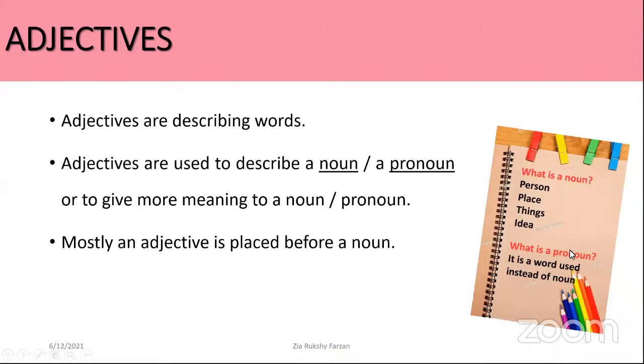That is my question. A noun is a word which is used to describe a person or a place or a thing or an idea. So here I would like to give further information about noun.